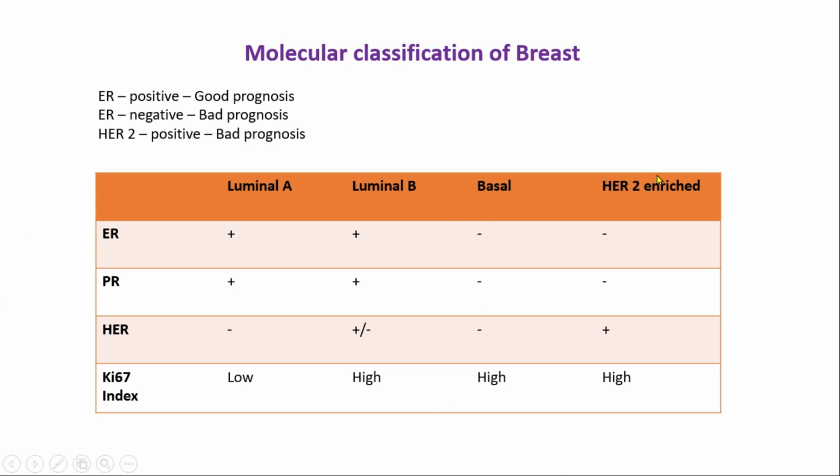Okay. And what about human epidermal growth factor receptor 2 enriched? It is estrogen receptor negative, progesterone receptor negative, and human epidermal growth factor receptor is positive, and the Ki67 index is high. So it has a bad prognosis. So basal carcinoma of the breast has a bad prognosis, and the human epidermal growth factor receptor enriched tumor has the worst prognosis.